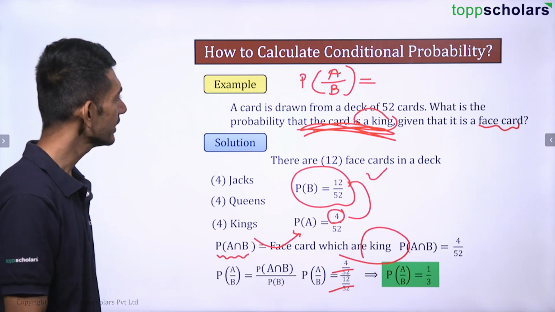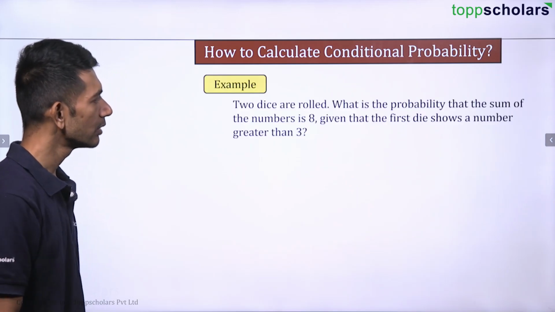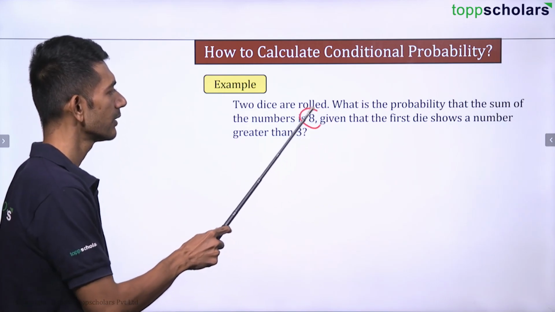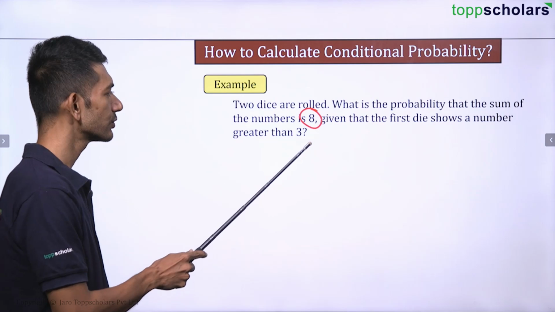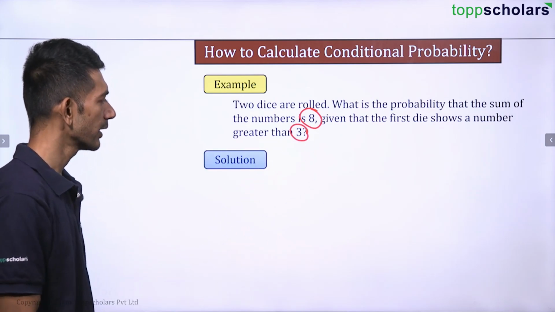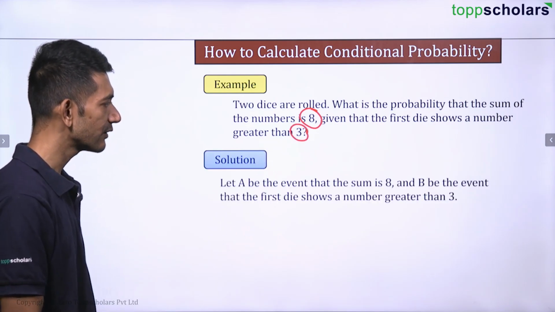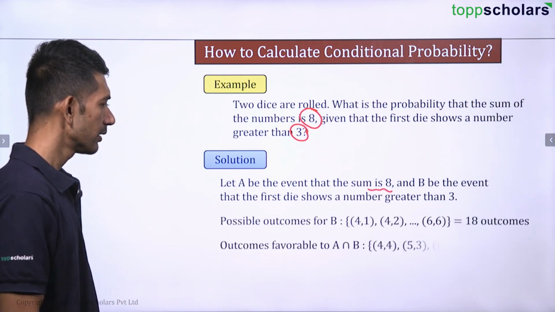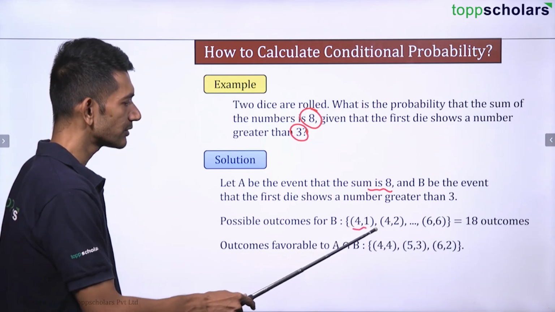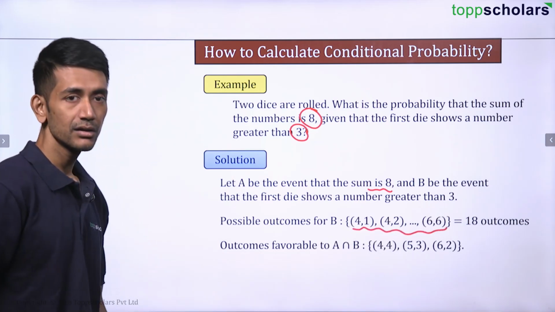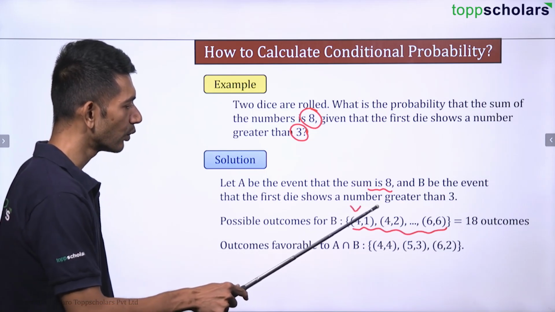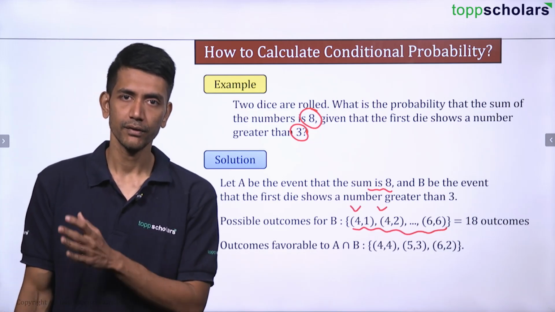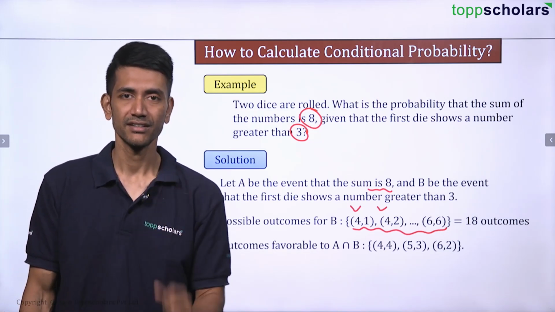Okay. Let's continue. Now 2 dice are rolled. What is the probability that the sum of the numbers is 8 given that the first die shows a number greater than 3? The first die showing a number greater than 3 will be your event B. Event A will be sum is 8, right? Write down all the possible outcomes where the first die starts from 4: 4 1, 4 2, 4 3, 4 4, 4 5, 4 6, 5 1, 5 2, 5 3, 5 4, 5 5, 5 6, 6 1, 6 2, 6 3, 6 4, 6 5, and 6 6, right?